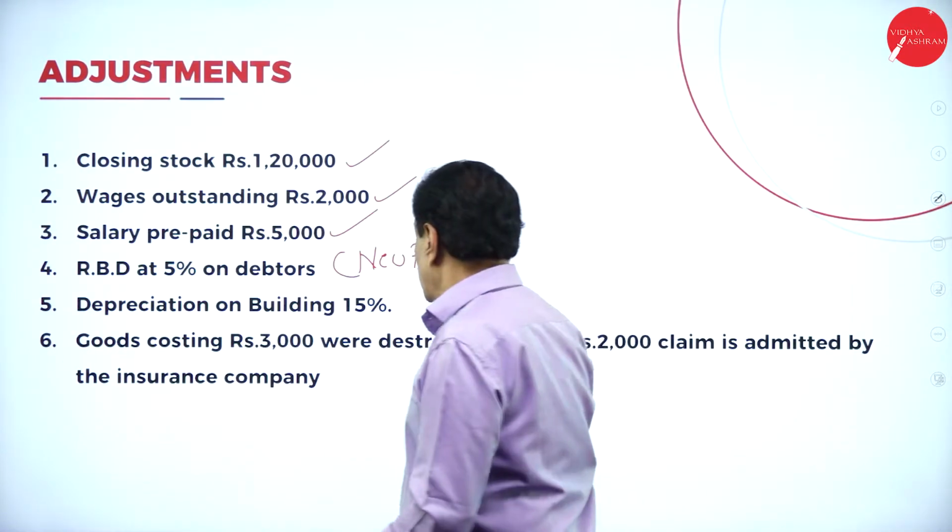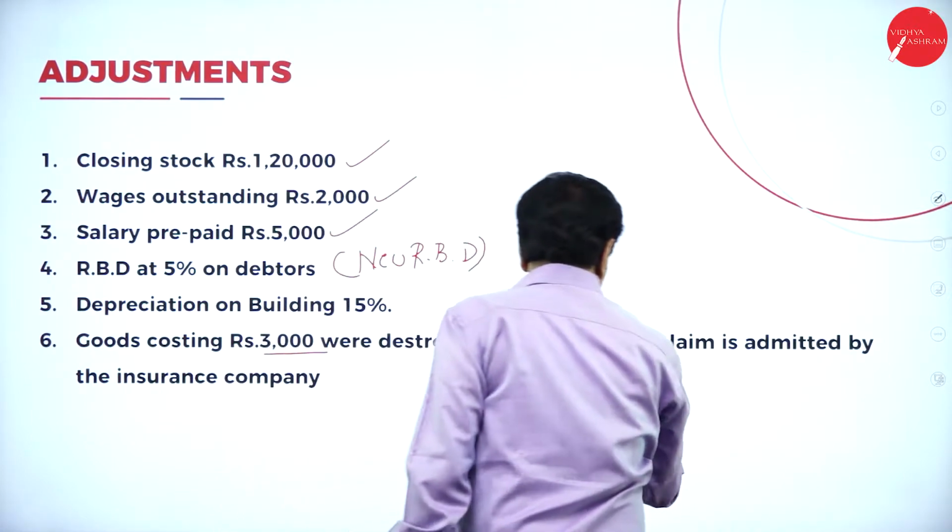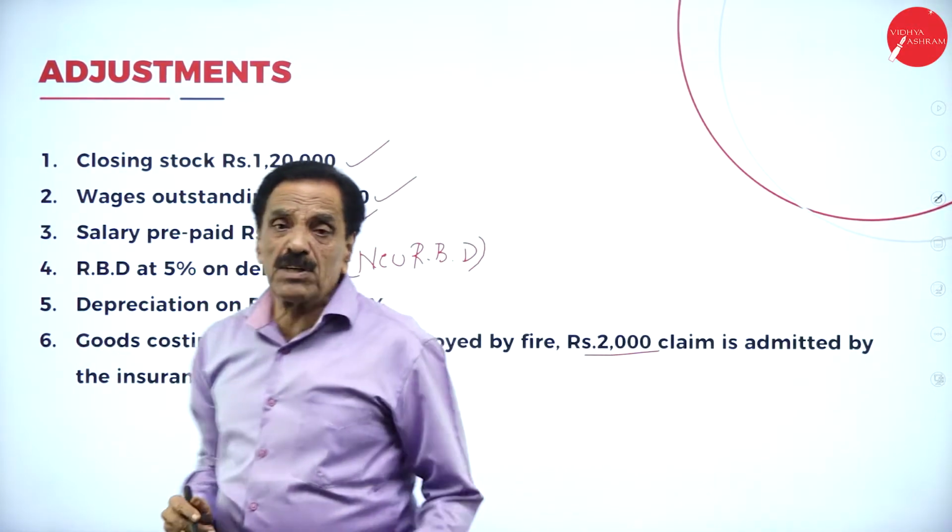Then goods destroyed rupees 3,000. Insurance company admitted the claim of 2,000.